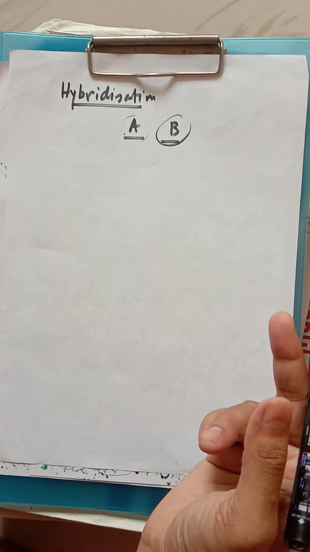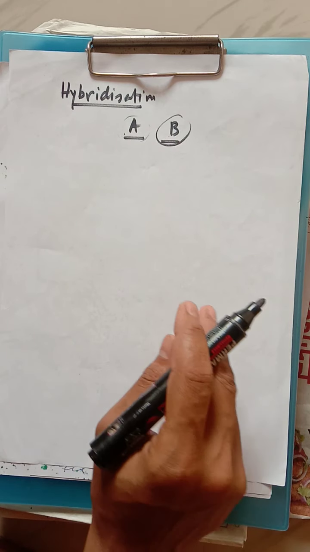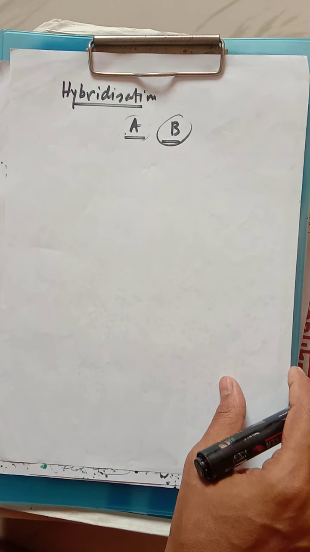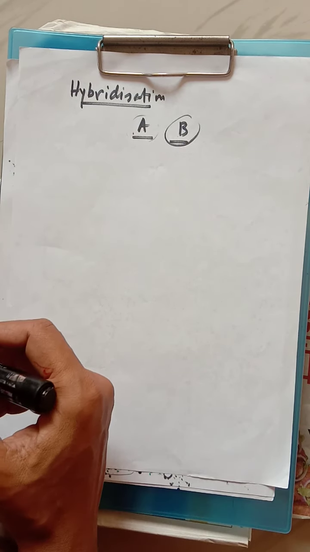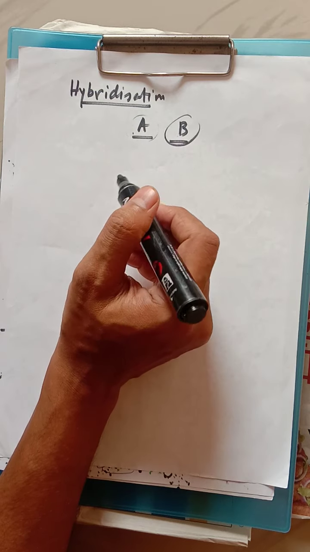That process is called hybridization, and that orbital is called a hybrid orbital. So after formation of the hybrid orbital, the molecule is formed. That means if we know the hybridization, we can find out the molecular structure, molecular shape, bond angle, and many more things. So this is very important in finding out the shape of the molecule.